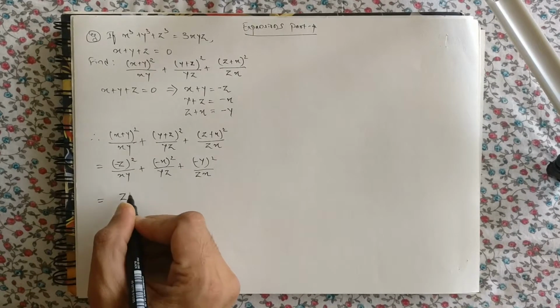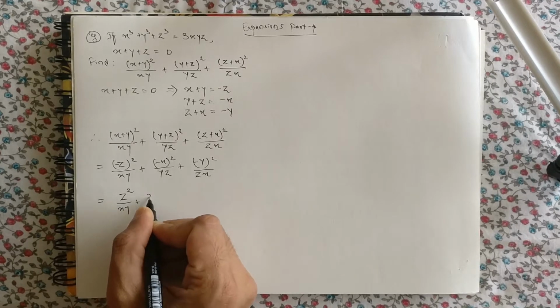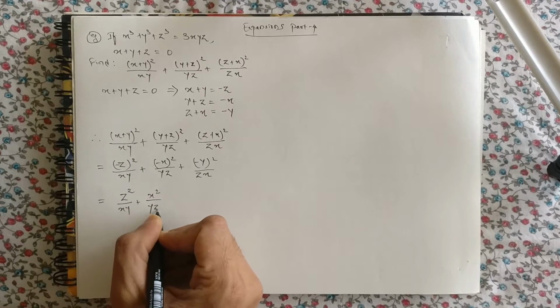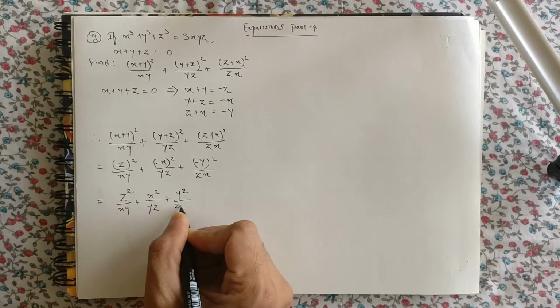Let's simplify this. z square upon xy plus x square upon yz plus y square upon zx.